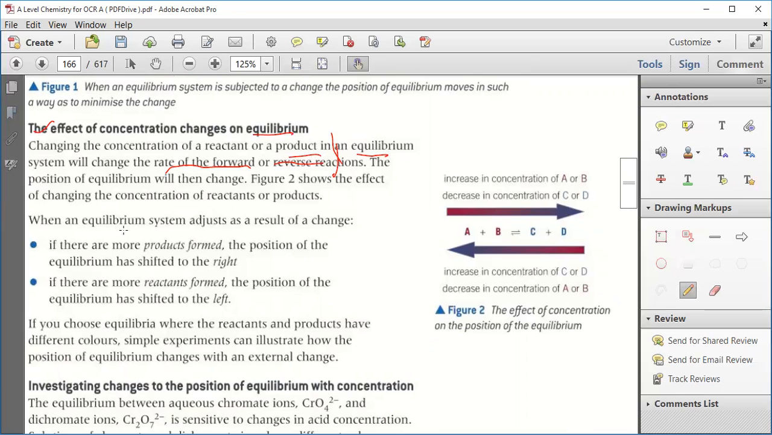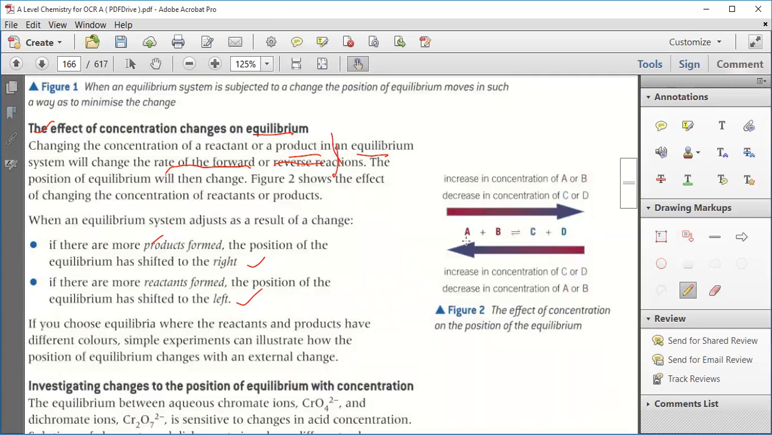Now see, when an equilibrium system is adjusted as a result of the change, if more product forms, the position of equilibrium shifts towards the right. If more reactant forms, then the position shifts towards the left. Remember that when products increase, the equilibrium shifts towards the right, and when reactants increase, it shifts towards the left.